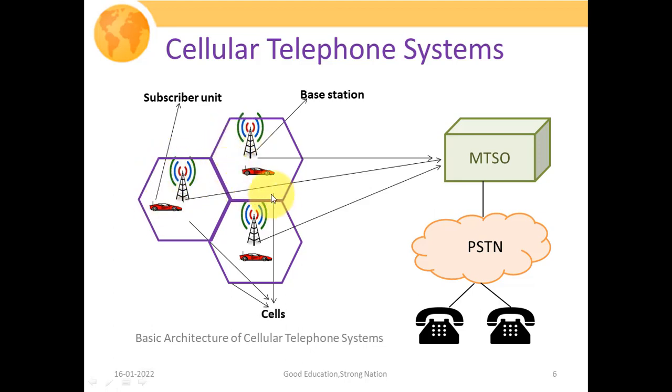This is the coverage of this base station, and this is the coverage of this base station. All these base stations are connected with your MTSO, which is your mobile telecommunication switching office, acting as an intermediate node, which supports the call from this mobile subscriber to the PSTN network, and from the PSTN network to this mobile user. So this is the basic architecture of your cellular telephone system.